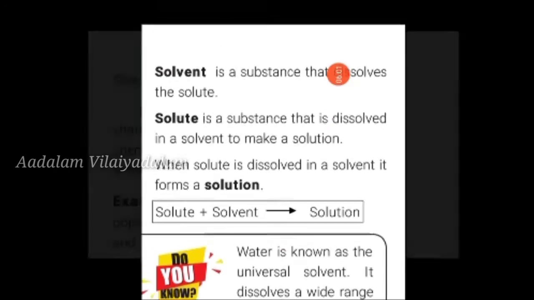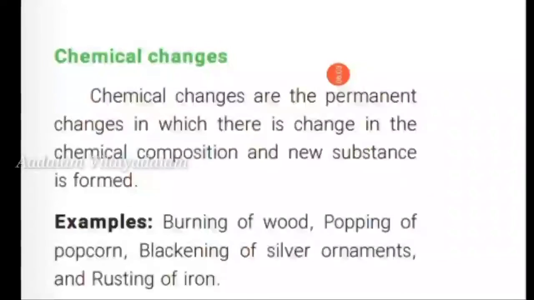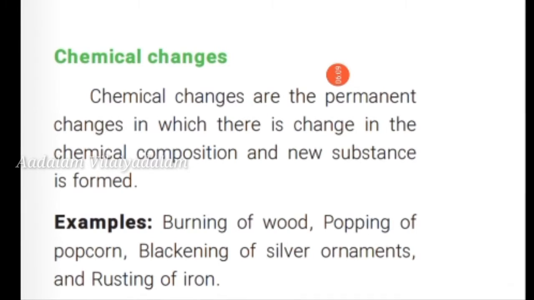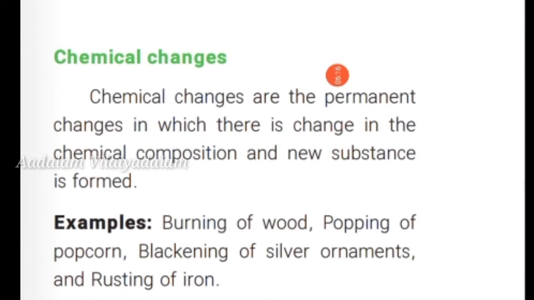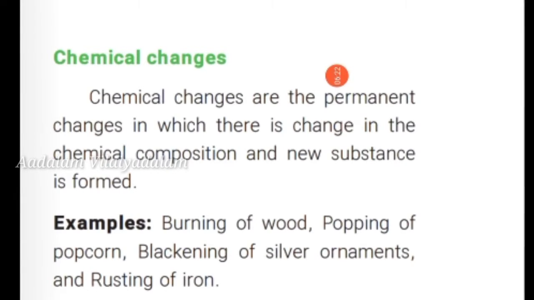Next we see chemical changes. The definition of chemical changes: chemical changes are permanent changes in which there is a change in the chemical composition and a new substance is formed. Understood? Chemical change is a permanent change.